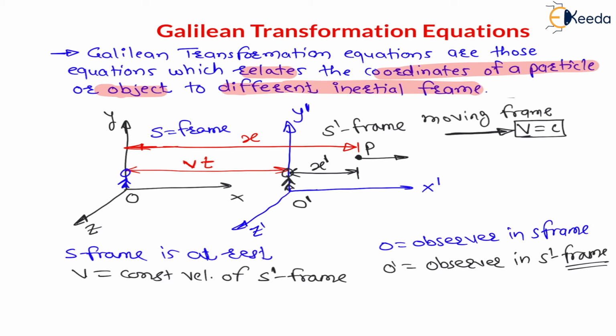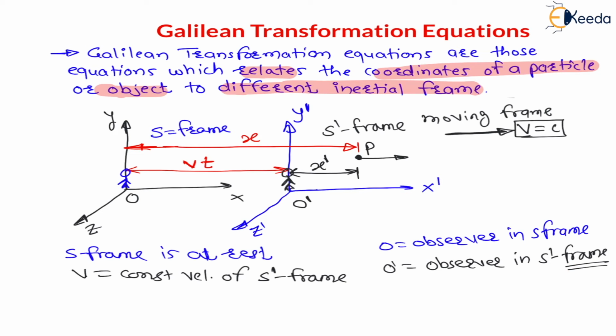For O dash, the point P location, and for O, point P location is different. Now first of all, we will find the relation for O dash observer, and if I find relations for O dash observer which is in S dash frame, the same relations are called Galilean transformation equations.